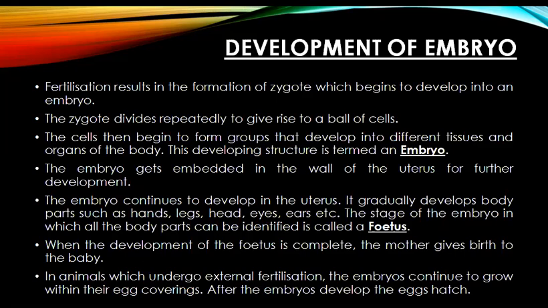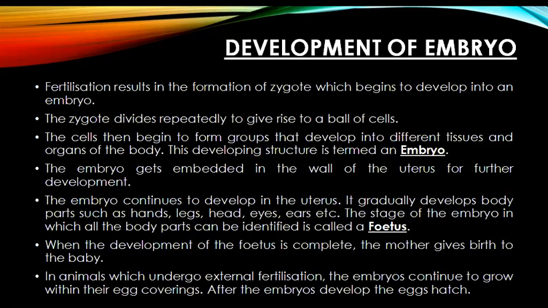The embryo gets embedded in the wall of the uterus for further development, and this process is called implantation. The embryo continues to develop in the uterus and gradually develops body parts such as hands, legs, head, etc. The stage of the embryo in which all the body parts can be identified is called a fetus.